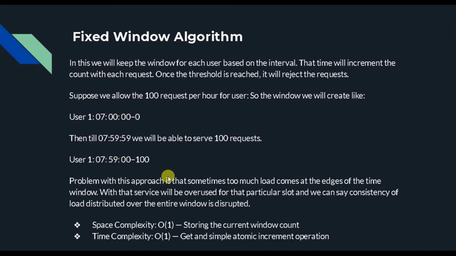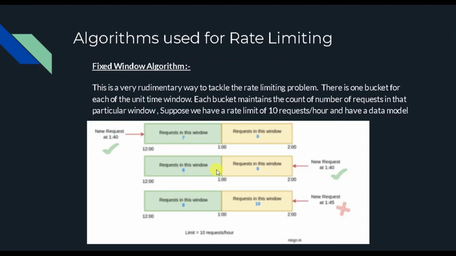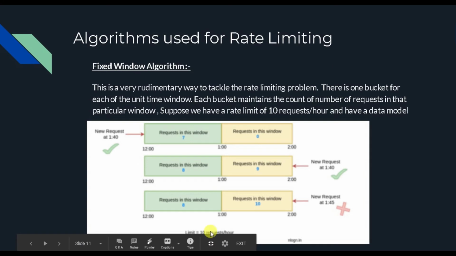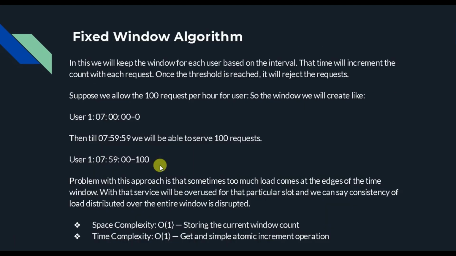Okay, now after this, we won't cross the limits, but the problem with this is that too much load comes at the edge time of the window. It might happen that at 12:59 a lot of requests may come up, or maybe after 12:00 a lot of requests may come up, which is not the same as what you were receiving in the previous time frame.